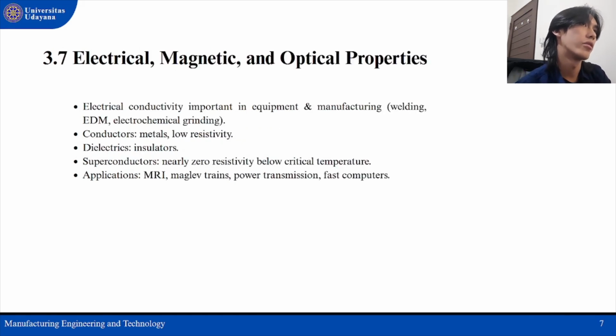Okay, next slide, 3.7 electrical, magnetic, and optical properties. Electrical conductivity plays a vital role not only in devices but also in manufacturing processes like resistance welding and EDM. Materials can be classified as conductors, dielectrics, or superconductors.